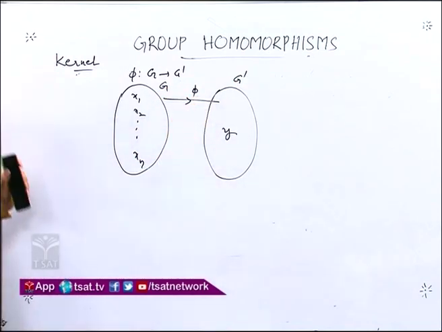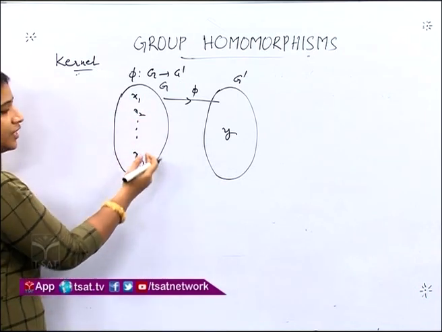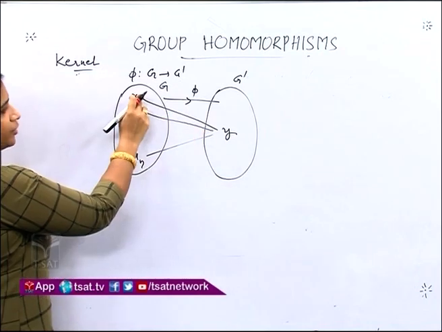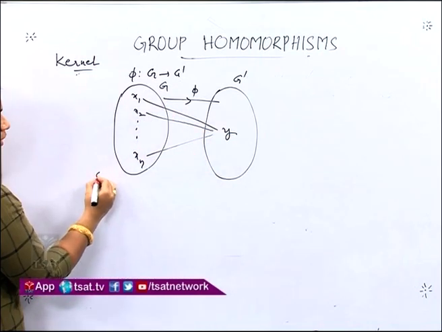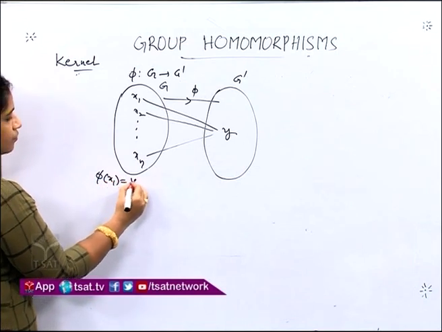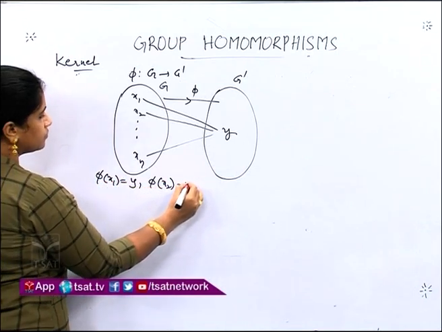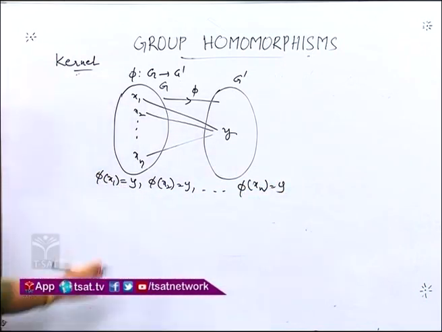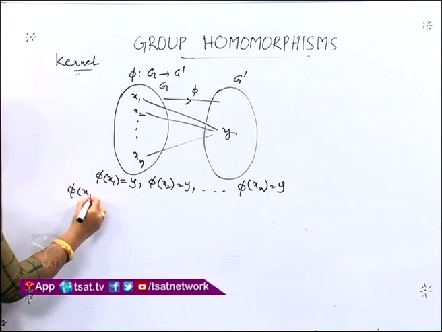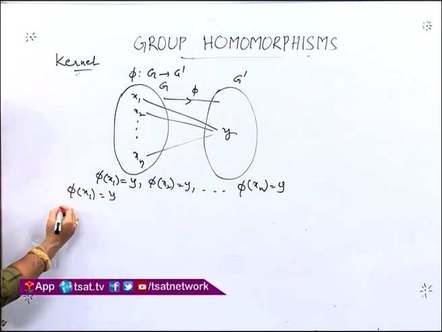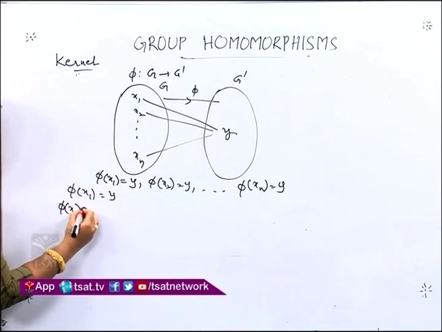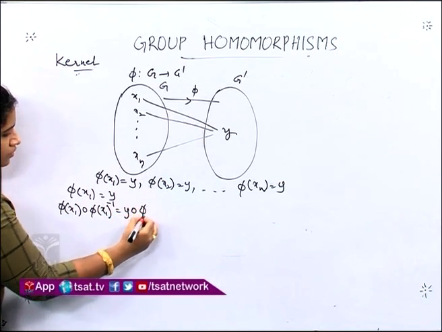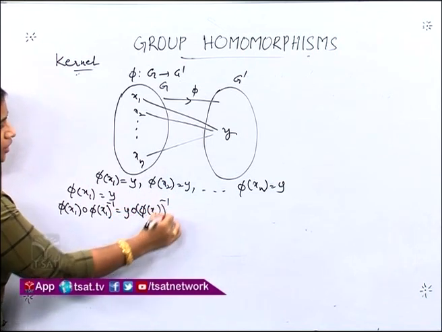Suppose our homomorphism is not a 1-1 mapping, then we can find many elements in G which are being mapped to a single element in G prime. Now the image of all these elements is y. That is, phi of x1 is y, phi of x2 is y, and so on, phi of xn is y. Now let us consider the first one. Phi of x1 is y. Let us operate on both sides with phi of x1 inverse: y times phi of x1 inverse.